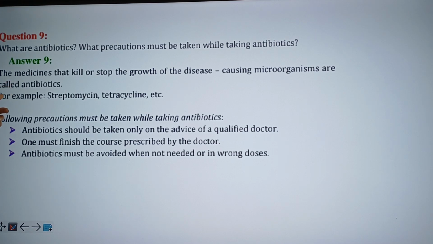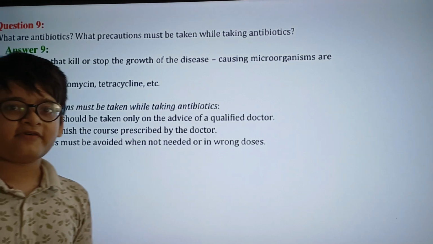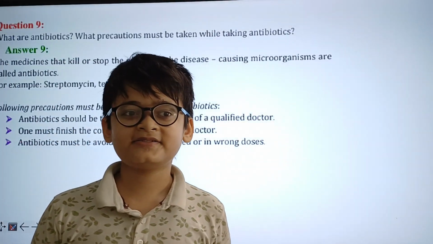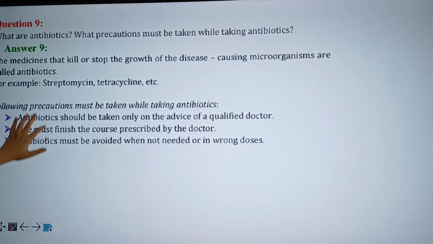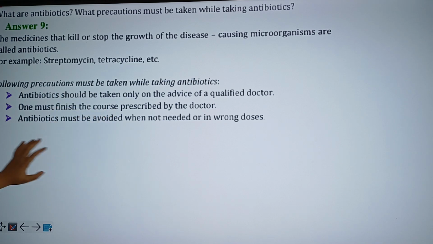Hence, this type of medicine is capable of killing or stopping the growth of these disease-causing bacteria and other such microorganisms. Hence, why they are termed as antibiotics. Some examples of antibiotics are streptomycin, tetracycline, etc. These are the common antibiotics. And the first ever antibiotic that was invented was actually penicillin. Alright. Now, following below are the precautions that should be taken while taking antibiotics.